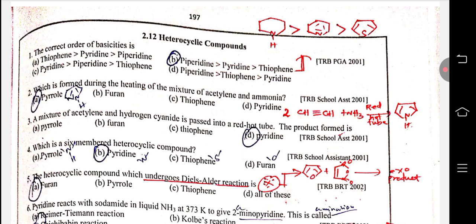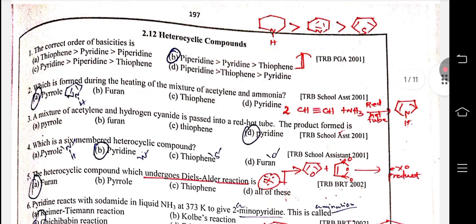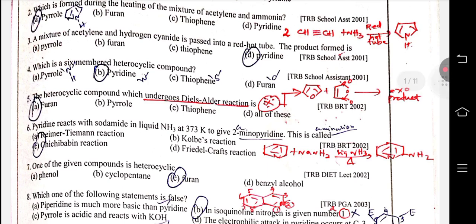which is a 6-membered heterocyclic compound. Pyrrole, thiophene, furan are 5-membered heterocycles. Pyridine is a 6-membered heterocycle. The heterocyclic compound which undergoes Diels-Alder reactions: furan only is involved in the Diels-Alder reaction to form the exo product.